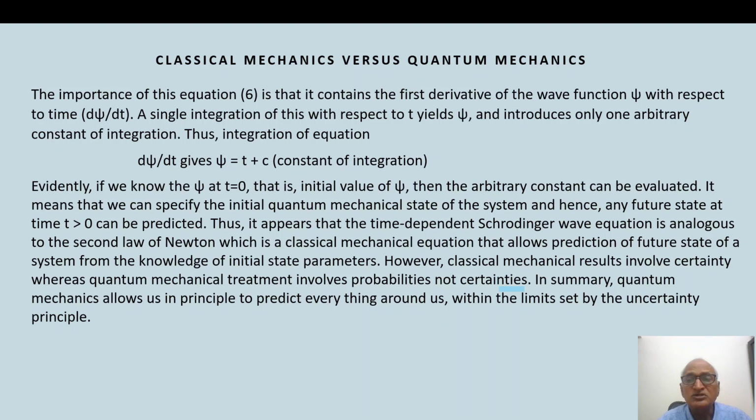However, classical mechanical results involve certainty, whereas quantum mechanical treatment involves probability, not certainty. In summary, quantum mechanics allows us in principle to predict everything around us within the limits set by the uncertainty principle.